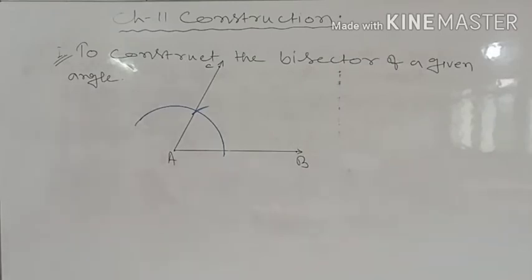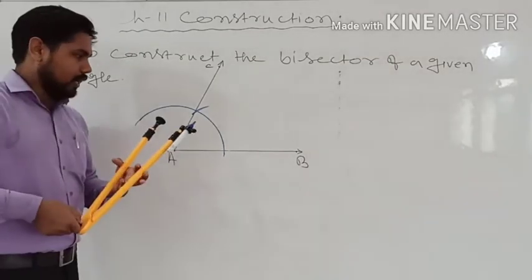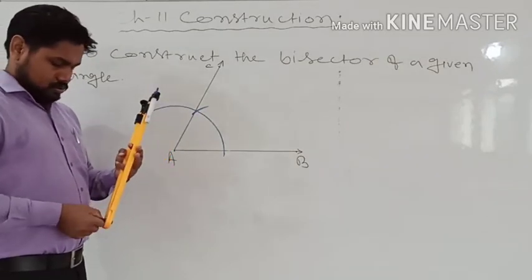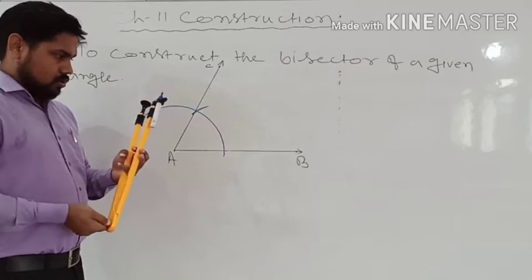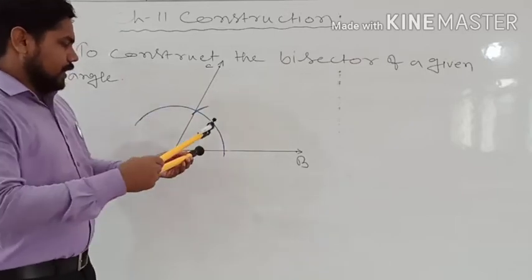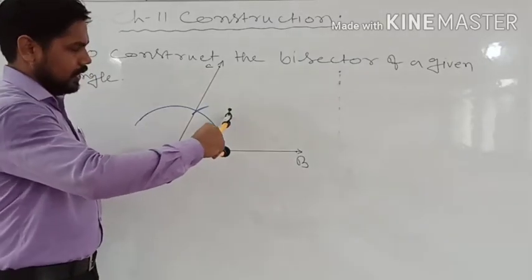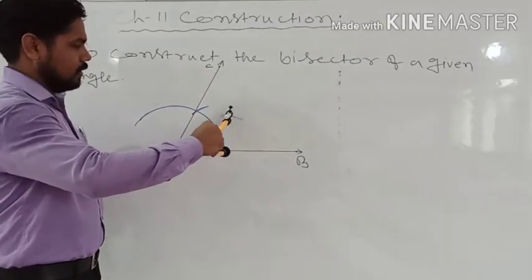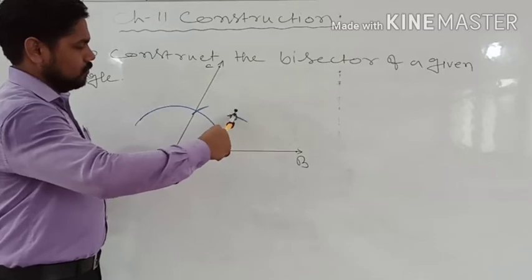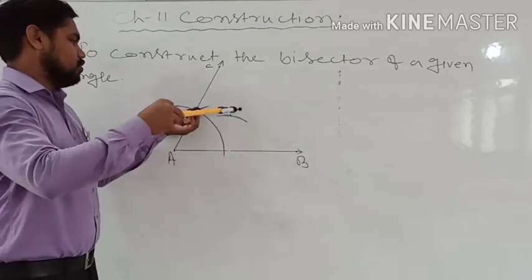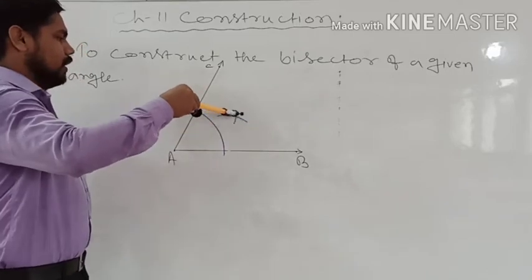To bisect this angle, again we will take the compass and place it here, and we will take a radius and cut an arc here, and same we will place the compass here also and cut an arc.